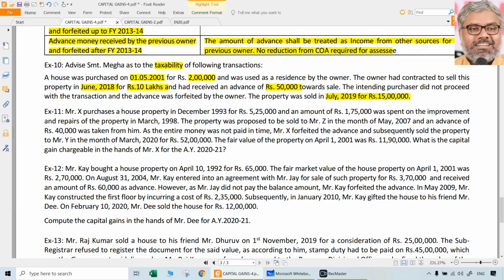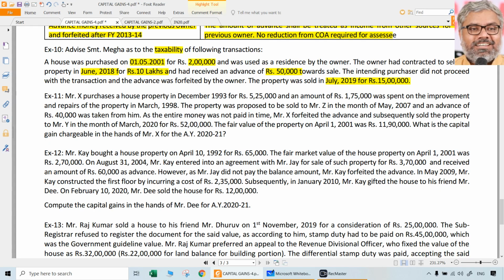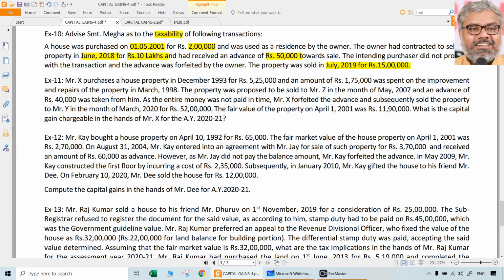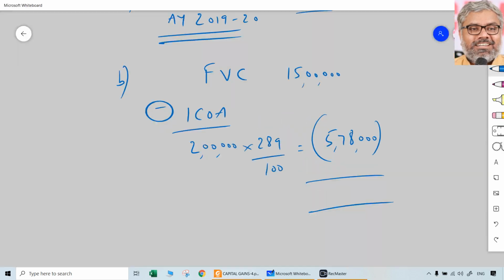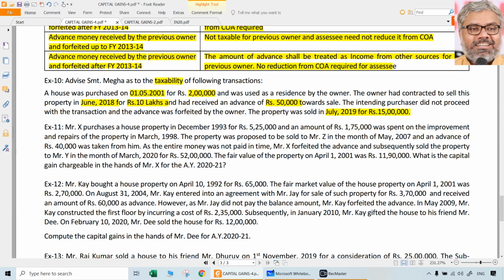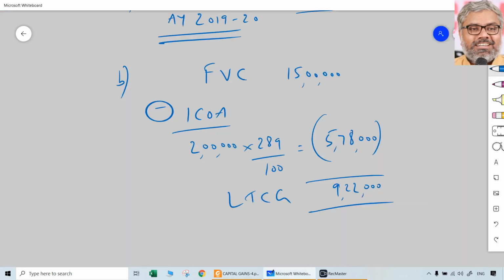Advance and all will not be reduced or anything like that, because that advance is received and forfeited after 1/4/2014. This date you have to remember. So 15 lakhs minus 5,78,000 will be how much? 9,22,000. And what is that? Long-term capital gain. That is the answer for exercise number 10.